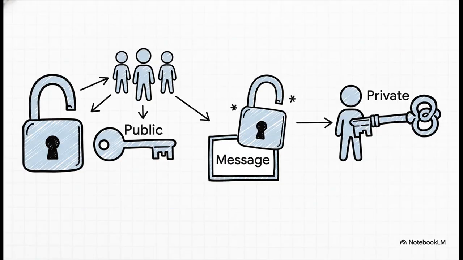What this whole process creates is a pair of keys that are mathematically linked. The public key is kind of like an open padlock that you can give to anyone at all. They can use it to lock a message in a box, but once it's locked, only one thing in the entire universe can open it, your private key. This is exactly what's happening every time you see that little padlock icon in your web browser.